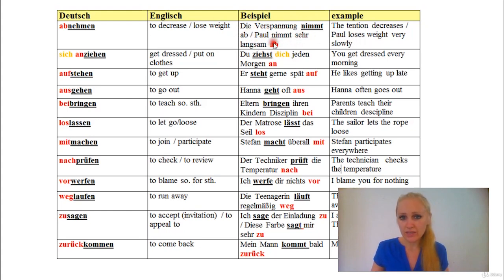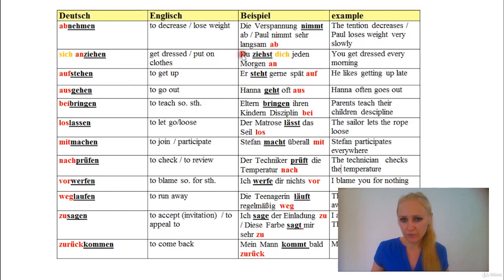As you see, the prefix always needs to be at the end of the sentence. It always takes the last position. So just for you to know where actually to put it. Sich anziehen means to get dressed. It's reflexive. This sich means that it's a reflexive verb. Ziehen means to pull. Anziehen, to get dressed or to put on clothes. Du ziehst dich jeden Morgen an.